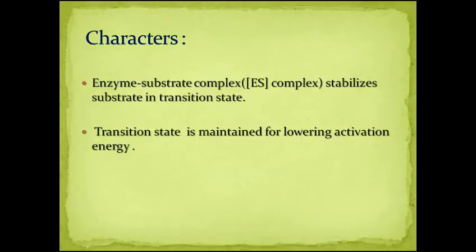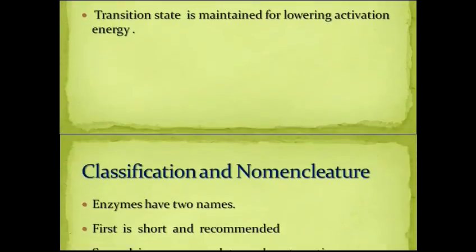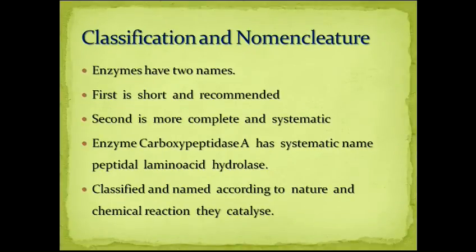Now we will discuss nomenclature and classification of enzyme. Systematic functional classification and nomenclature of enzyme was adopted by International Union of Biochemistry. Most enzymes have two names. The first name is the short recommended name, convenient for everyday use. For example, carboxypeptidase A. It describes the substrate and enzyme catalytic action.